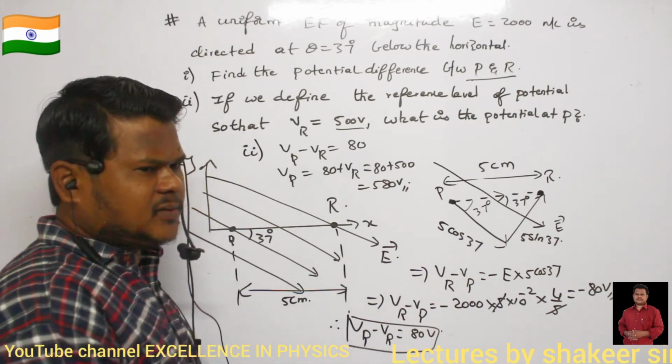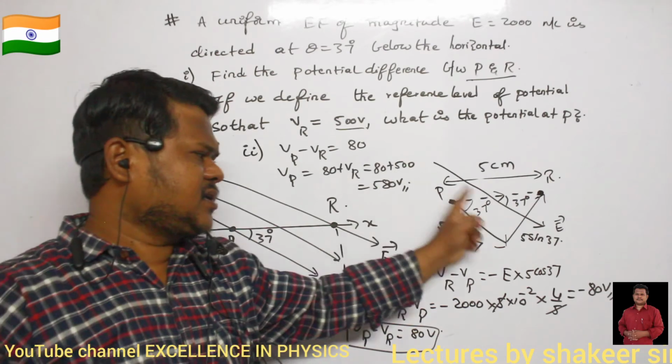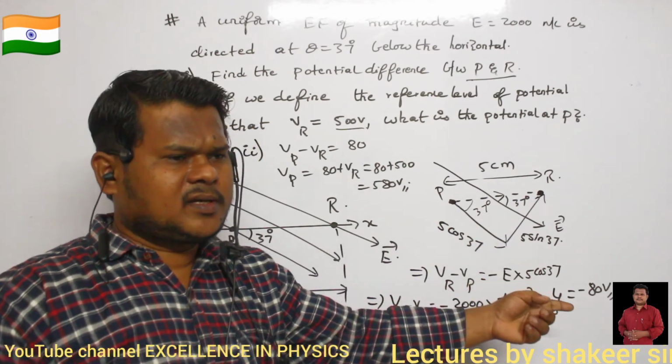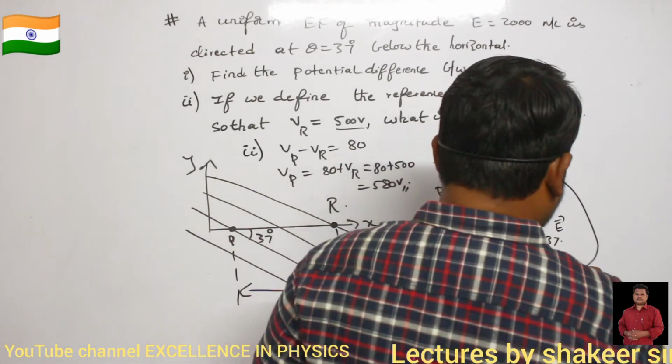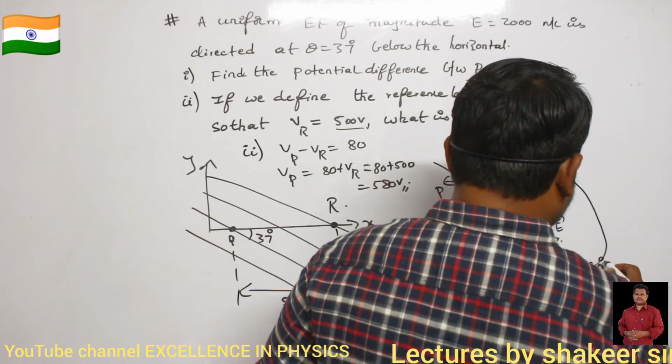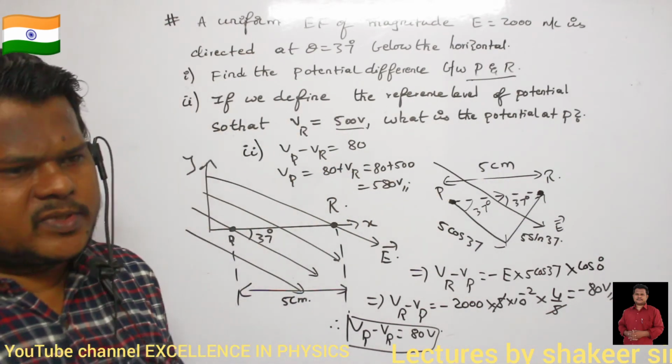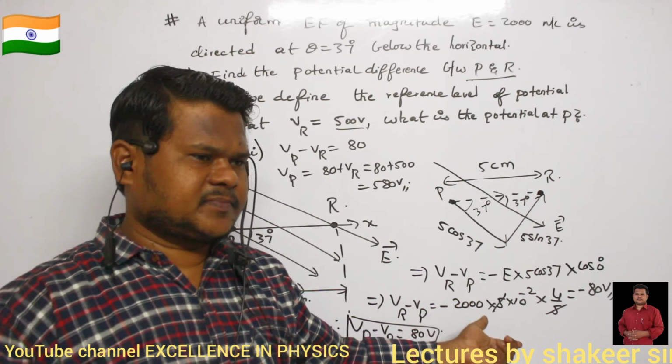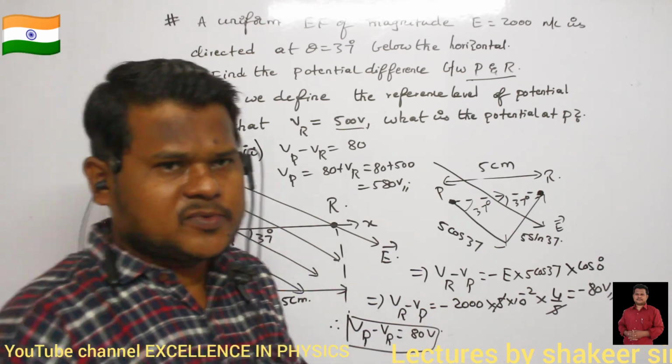So cos theta value will be how much? 0, because the electric field and the component, both of them are in the same direction. Or here you can write cos 0 degrees also. Cos 0 value is how much? 1 only. Again you will get the same answer. Clear? So that is why we have proceeded this way in this problem.